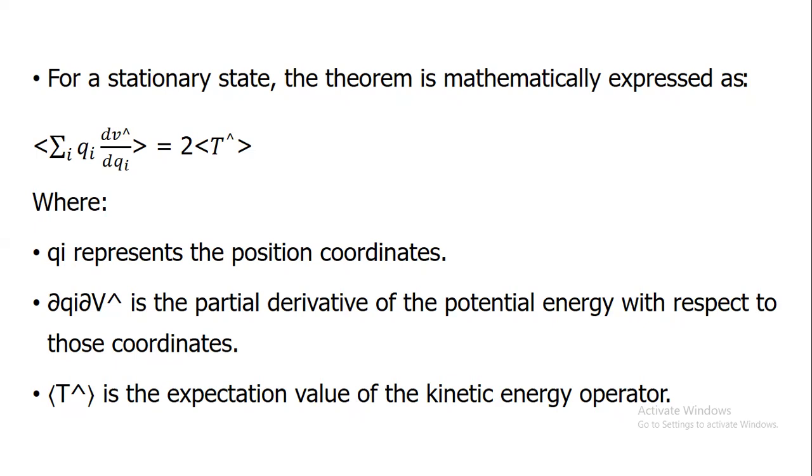T hat is the expectation value of the kinetic energy operator.